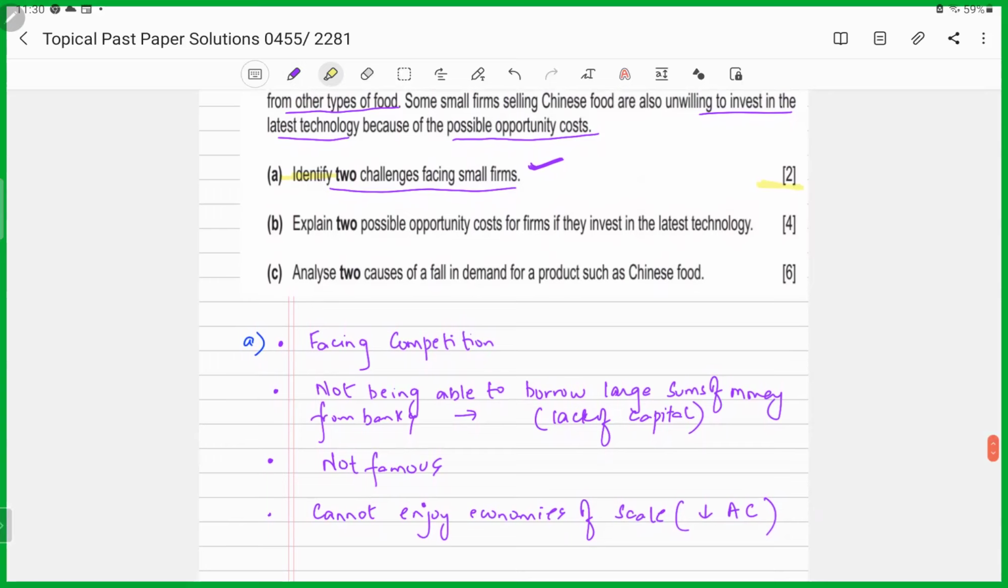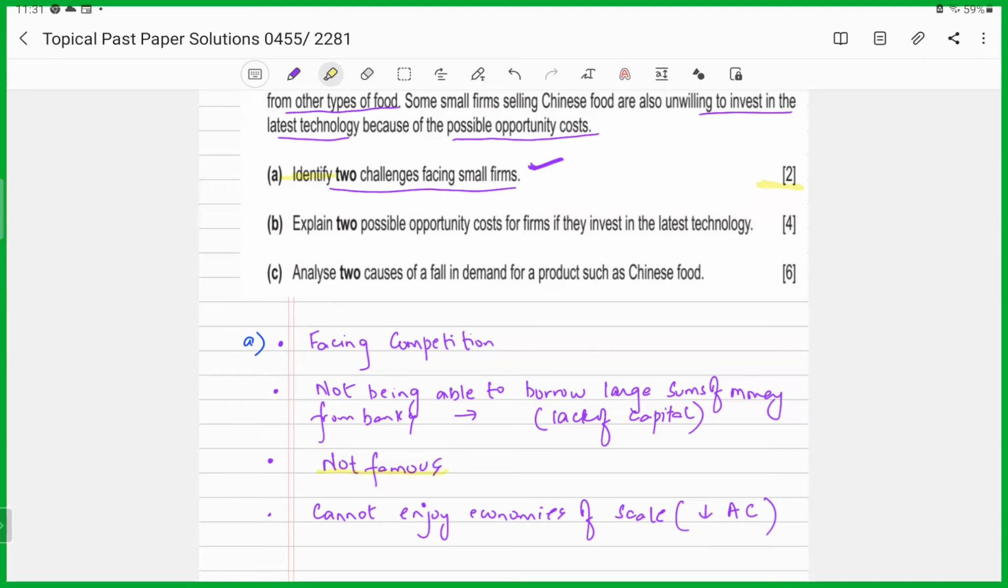Yes, small firms find it relatively difficult to survive and meet competition because they're relatively small in size, right? Another could be they are not famous, so they do not have that established goodwill as compared to the larger, already established firms. So they find it relatively difficult to establish themselves, and it takes them a lot of time to establish that goodwill, to establish that reputation, and earn fame among the masses, right?